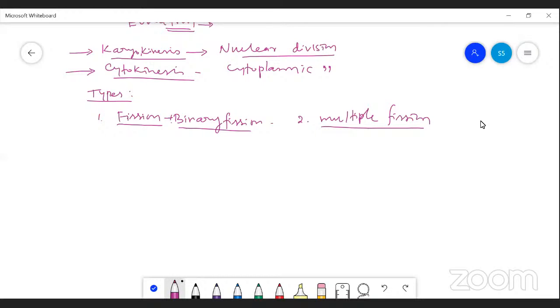In the case of binary fission, it is divided into three types.